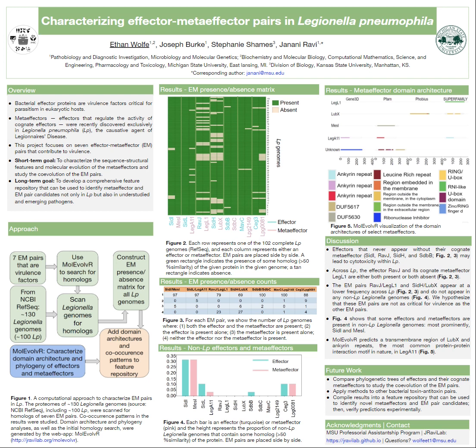Let's talk about future work. One thing we can do to study the co-evolution of the EM pairs is to compare the phylogenetic trees of the effectors and their cognate metaeffectors. There's something called the mirror tree approach we can use for doing this. We also want to apply our methods to other bacterial toxin-antitoxin pairs, and we want to continue to compile our results into our feature repository to work towards identifying novel metaeffectors and EM pair candidates.